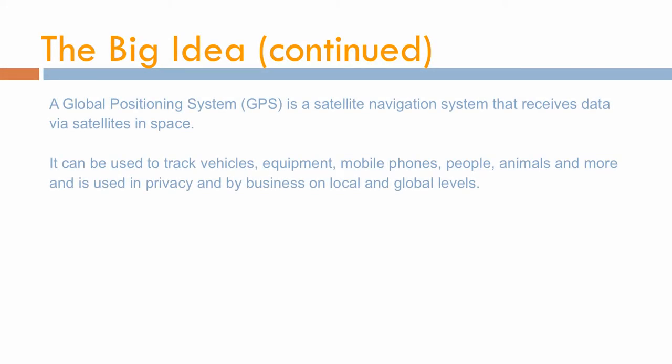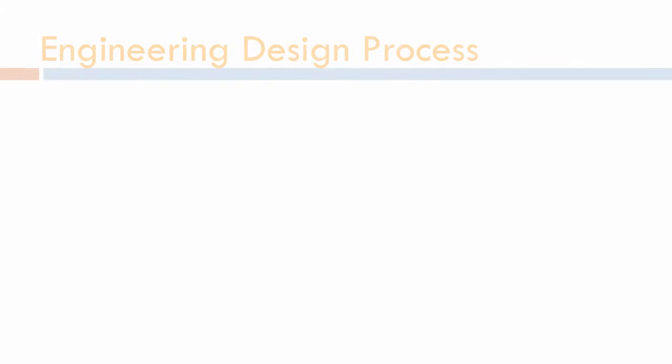A global positioning system, a GPS, is a satellite navigation system that receives data via satellites in space. It can be used to track vehicles, equipment, mobile phones, people, animals, and more, and is used in privacy and by business on local and global levels.